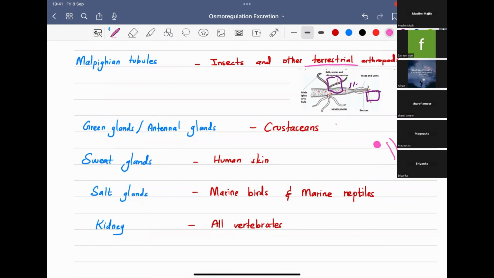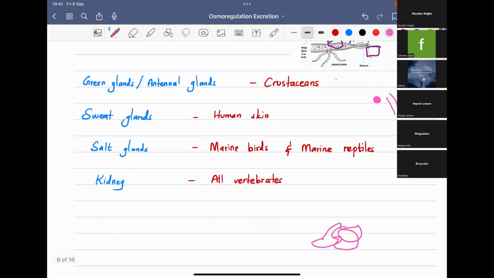Next, sweat gland. We have the sweat gland because we always sweat during the hot weather. So there are coiled tubular glands situated in the dermis. I hope you studied what is dermis. You will study when you do human skin in sense organs. So in the dermis, you have tubular glands, and it is connected to a sweat duct. It will be a tubular structure like this, and it will open to the skin through a pore on the surface of the skin. So the example is human skin. Sweat glands are exclusive to us, I guess.